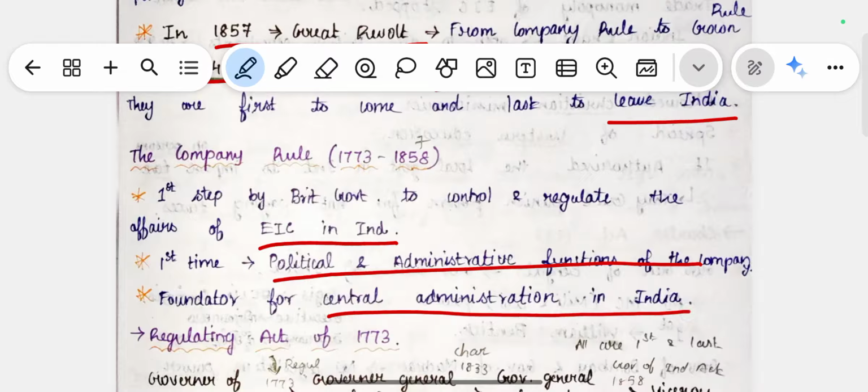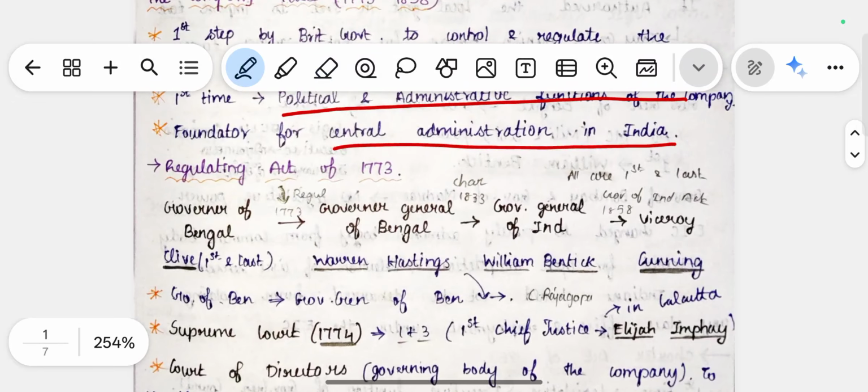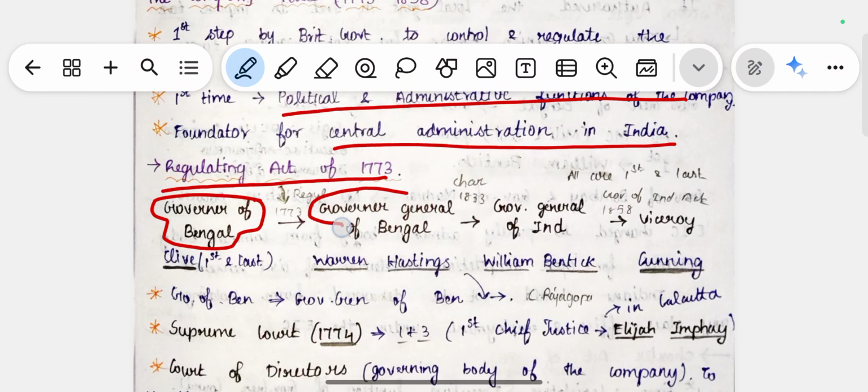Before this, there was no central administration, like the whole of India being controlled from a single point. After the East India Company came into political administrative functions, it built a basic foundation for central administration in India. In company rule, the first act was the Regulating Act of 1773. In 1773, the post of Governor of Bengal was changed into Governor General of Bengal. Warren Hastings became the first Governor General of Bengal, and Lord Clive had been the Governor of Bengal.